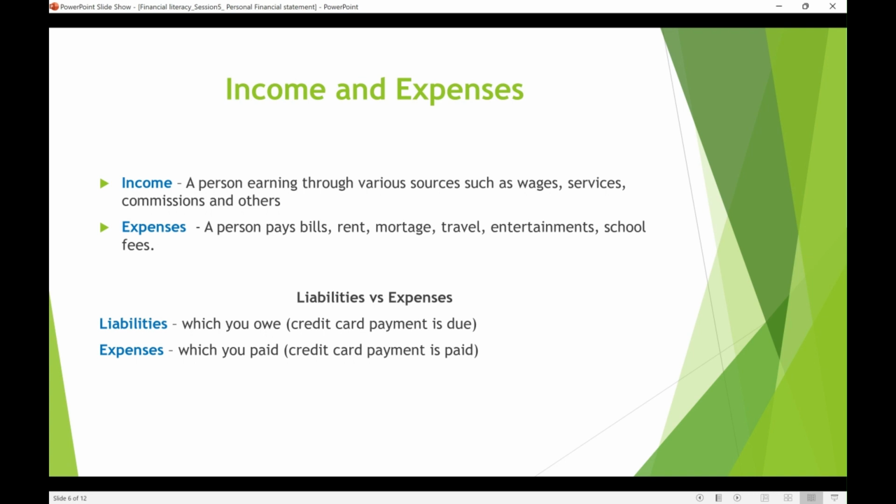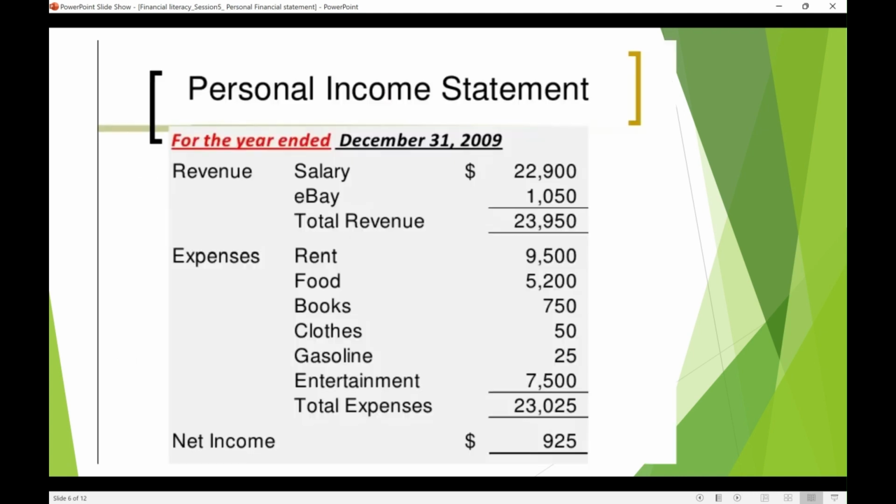Liabilities are what you owe to people, like your credit card payment that is due. Any rent or tax which you have to pay in the next month or two is a liability to you, like a loan. Expenses are the ones which you have already paid. Say a credit card is a liability when the due date to pay is next month. Once you pay it, it's a paid bill. That becomes an expense. This is the difference between a liability and an expense.